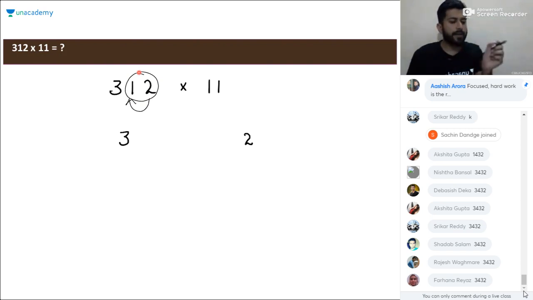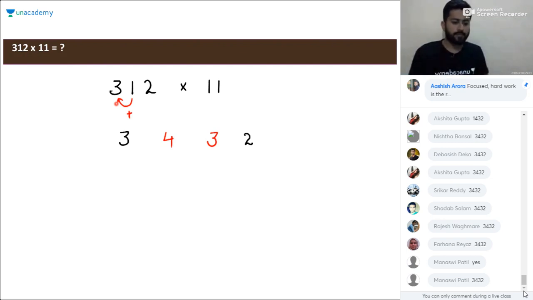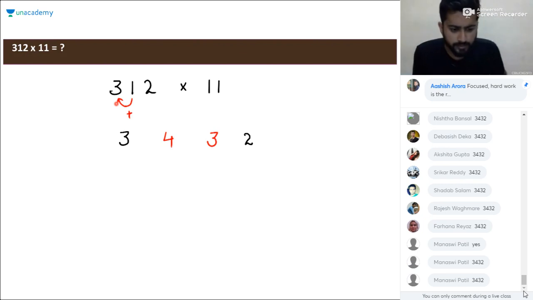When you add 1 and 2, you'll get 3. Just write the 3. Then the next pair will be 1 and 3. Adding 1 and 3, it will be 4. Just write that 4 here. You'll get the product, that is 3, 4, 3, 2. Simple. Clear to everyone?